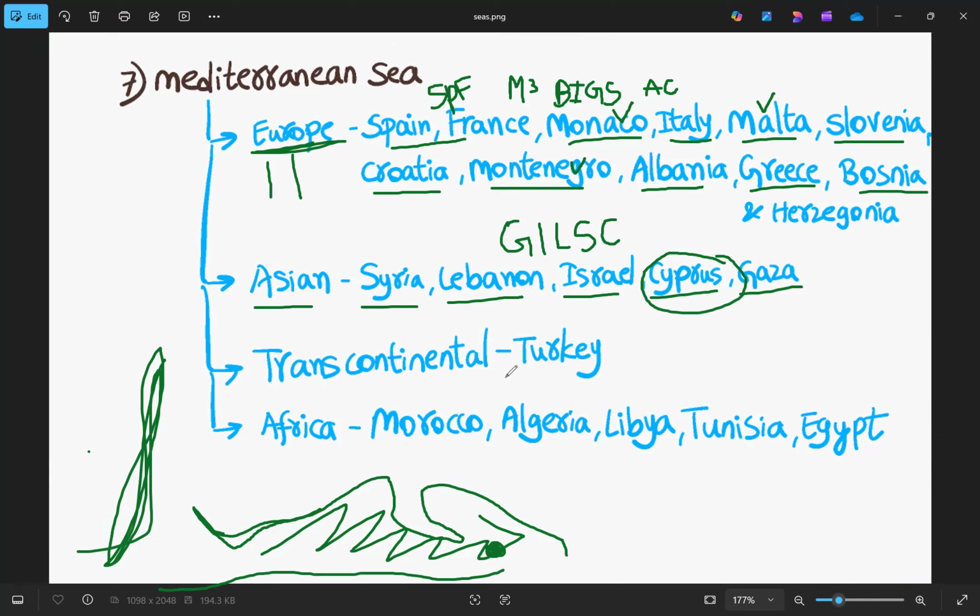And transcontinental. Why is this nation called transcontinental? Because it is a country where some part is in the European continent and the other part is in the Asian continent. That is why Turkey is called a transcontinental country.